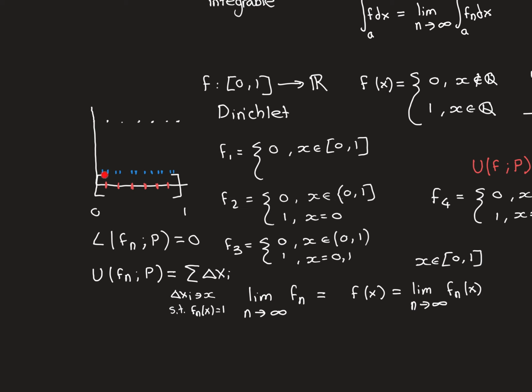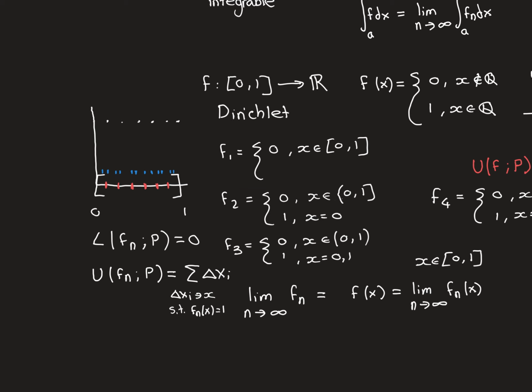So in this case, here is a subinterval, here is a subinterval, here is a subinterval, here is a subinterval. All of these subintervals contain one of these points that is being mapped onto 1. So all you need to do is take the length of this one, this one, this one, this one, this one, and this one, and add those together, and that is going to be your upper Riemann sum. I've tried to write that out here. It's the sum of the subintervals, the delta x_i's, where you just want to take the subintervals that contain a point that is being mapped onto 1. So delta x_i needs to have an element x inside it such that f_n(x) is equal to 1.